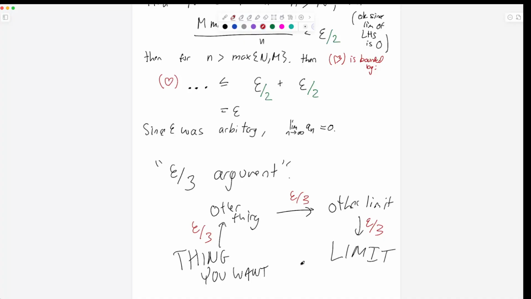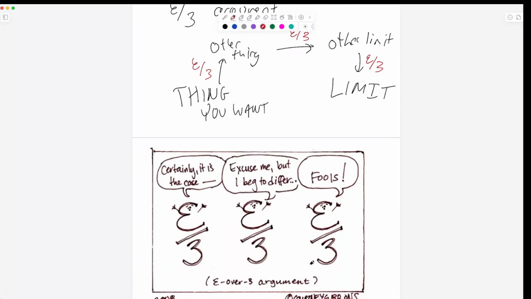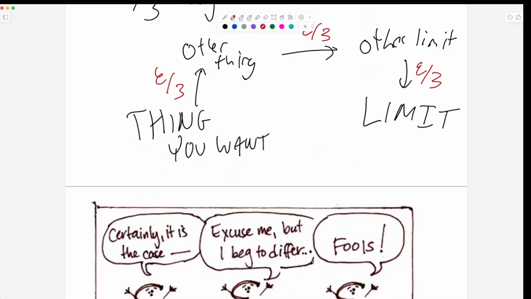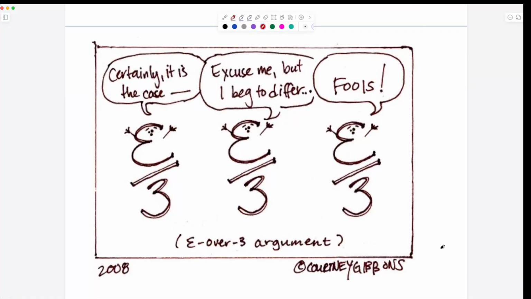The way you remember this is there's a beautiful comic that I have over here. Okay, this is an epsilon by 3 argument where the epsilons are fighting over something. "I don't know. Excuse me, I beg to differ." "Fools!" Okay, epsilon over 3 arguments. Now you will never forget it. It's a common proof idea. This is from the excellent webcomic Brown Sharpie, which by the date you can figure out when I was an undergrad. Brown Sharpie. Very nice.